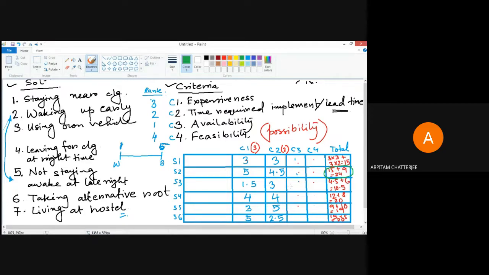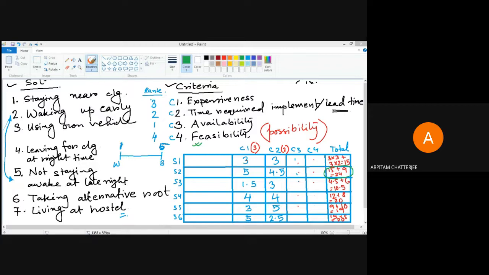And you can adopt that. Now you may think that when you go for a feasibility study, you may find that waking up early is not a very feasible solution for you. So from that point, it will get a lower score, and at the end, when you add up, it will not be the best solution.